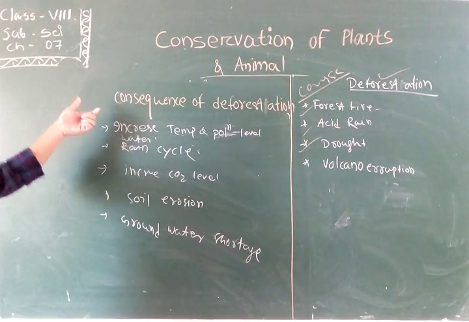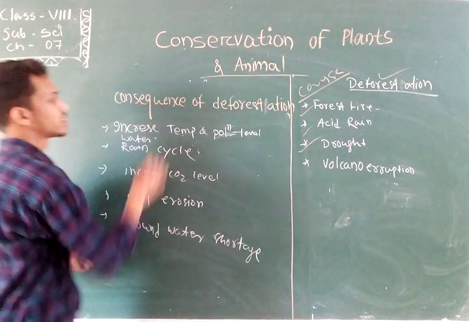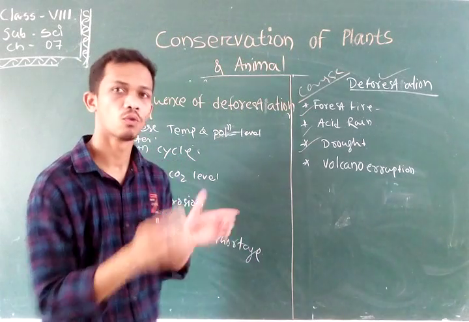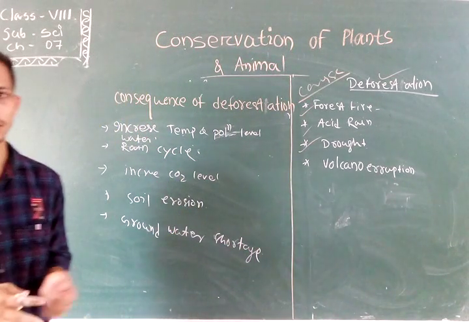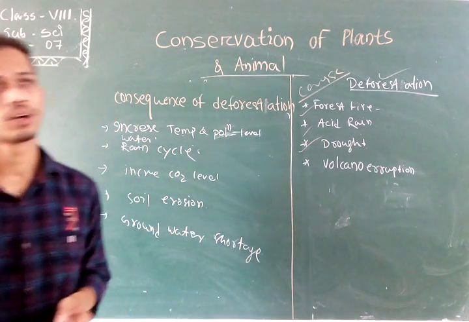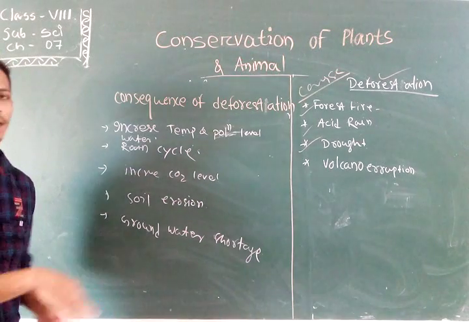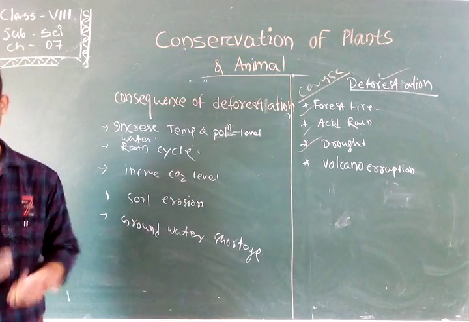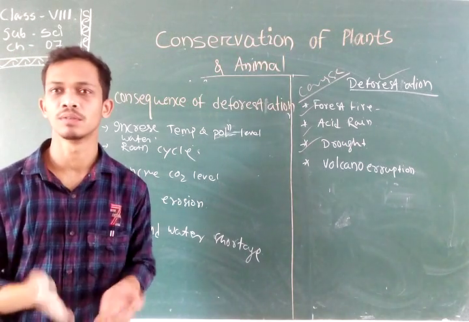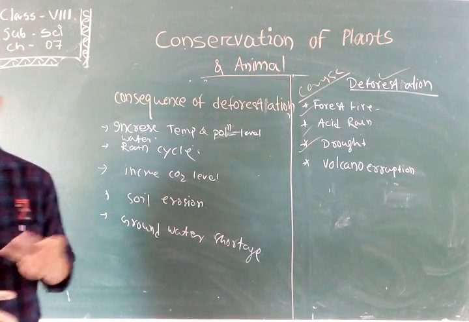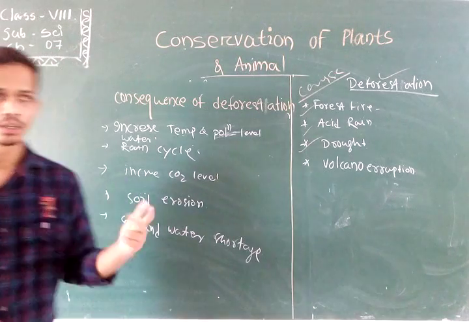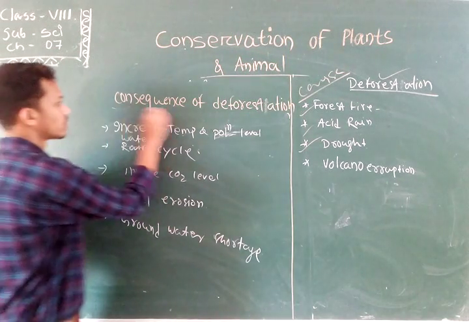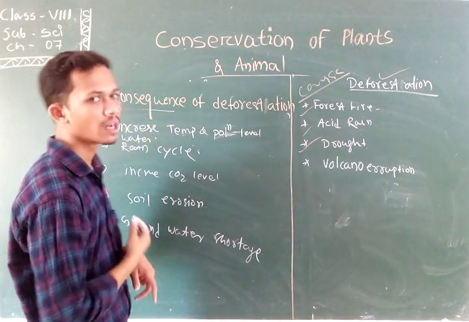Okay, students, let's learn about the consequences of deforestation. Here we will learn about how deforestation occurs and what the causes of deforestation are. As a result, the forest will vanish day by day. So now let's discuss what happens if all the forest, or the maximum amount of forest, is vanished or eradicated from the earth. Let's learn the consequences of deforestation.